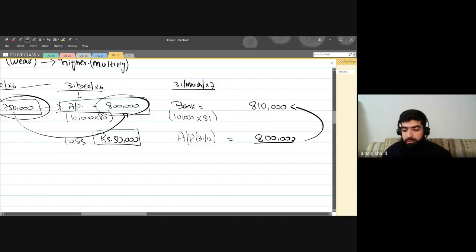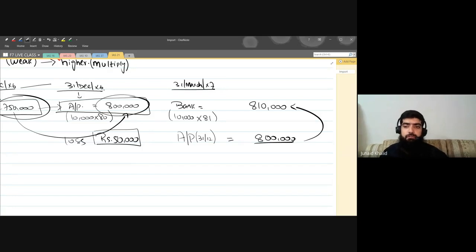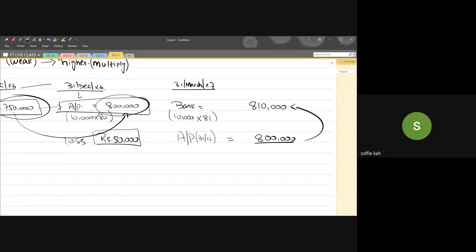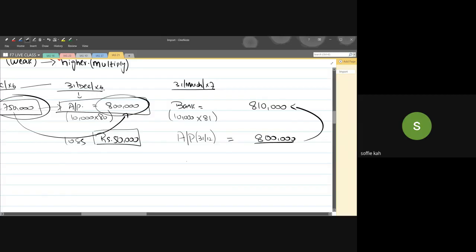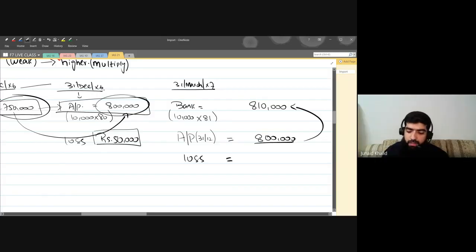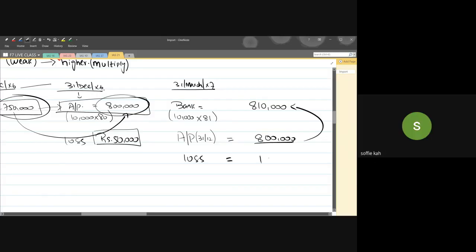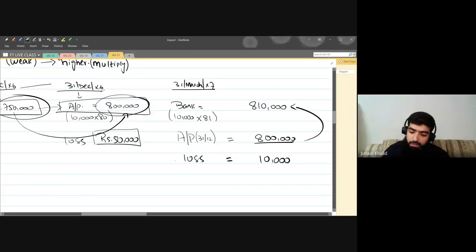What do you think, guys, whether it's a favorable situation or an unfavorable situation? Unfavorable. Is it a gain or a loss? A loss. And a loss of what amount? 10,000. Yes, it's a loss of 10,000.